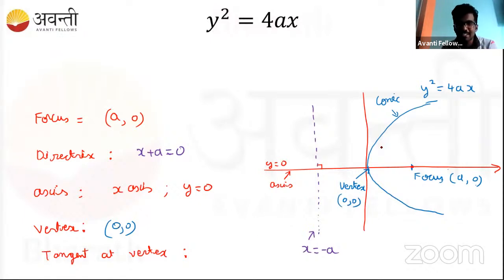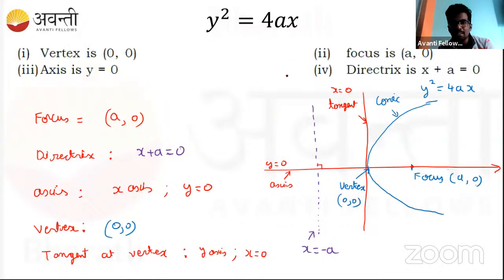The tangent at this vertex is the y-axis, or you can say x is equal to 0 is the equation of the line. Correct. If you understand these terminologies from the basics, you won't have any problems understanding other formats. All of you clear, Amal?